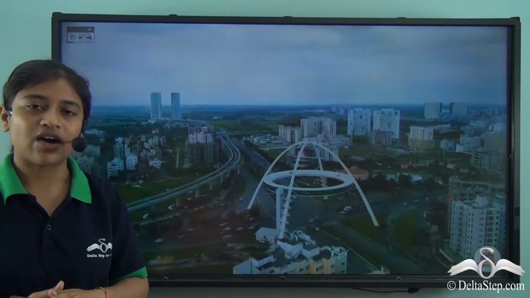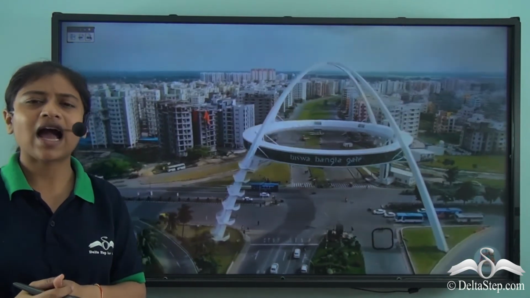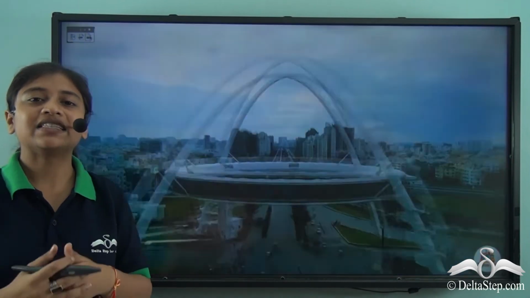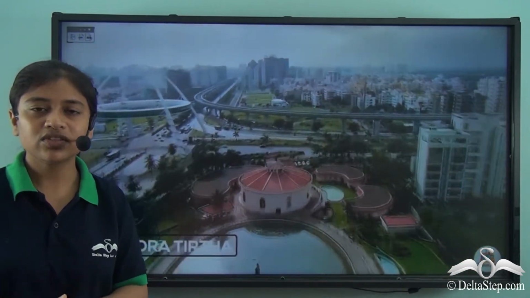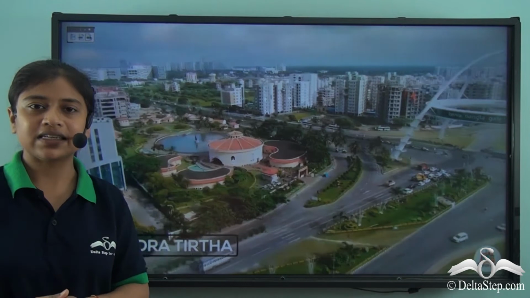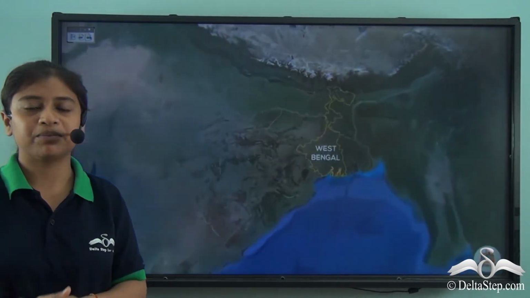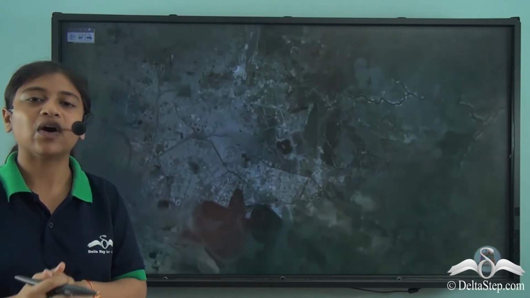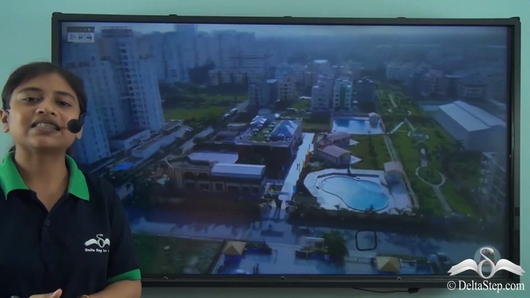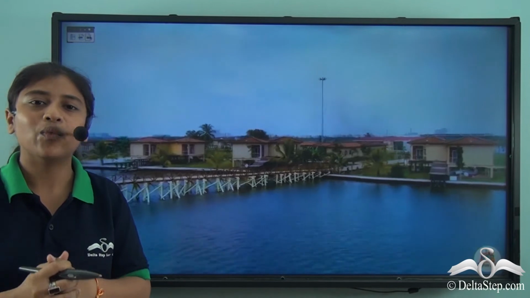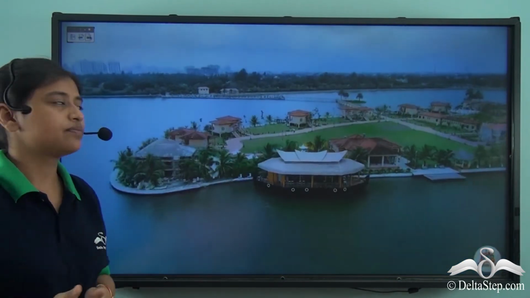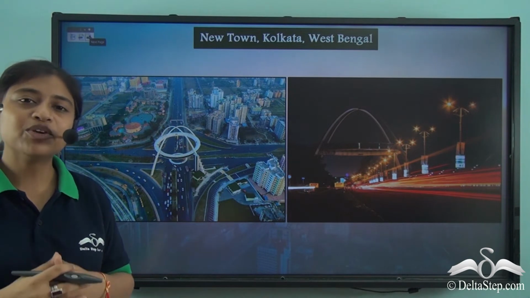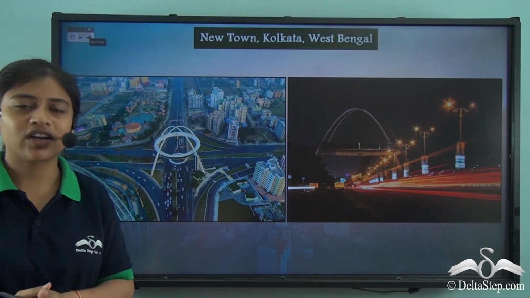Now this New Town is a satellite city of Kolkata and it is not too far from the main city. It has well constructed roads, offices, buildings, and has a beautiful appearance. It plays a very important role for the people living away from the main city as it is connected to the main city through a well connected network system.